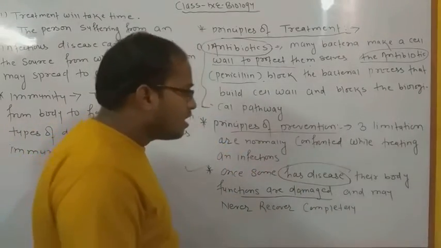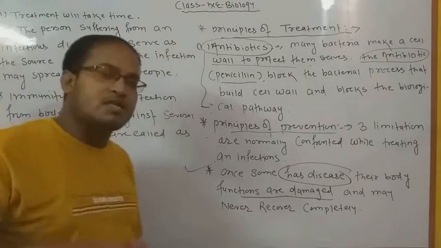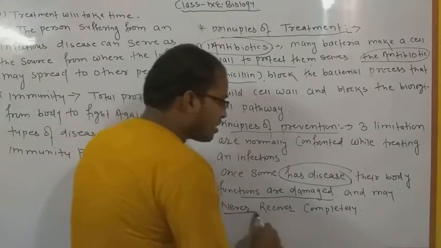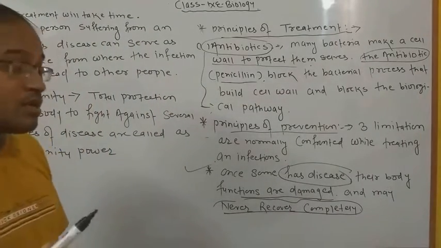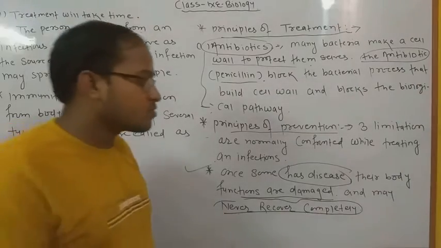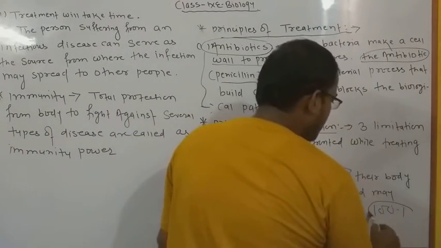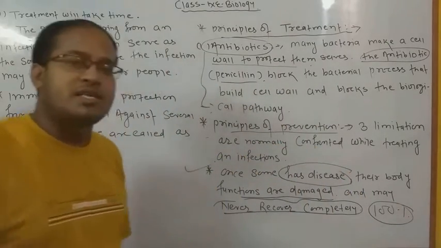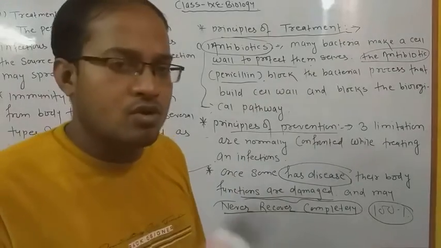Okay, and if you are providing proper vaccines, proper antibiotics, after that their body may never recover completely. उसकी जो body है recover होगी but never recover completely 100%. 100% नहीं होगी, उसको होने में काफी टाइम लगेगा. क्यों? क्योंकि जो cells और tissues हैं, एक बार उनकी जब डेथ हो जाती है तो उसको रिकवर होने में काफी टाइम लगता है. That leads to much time to recover once again.